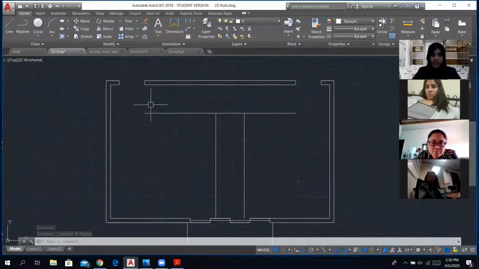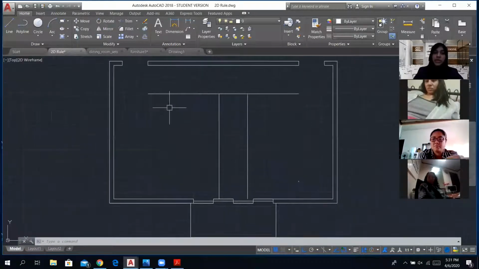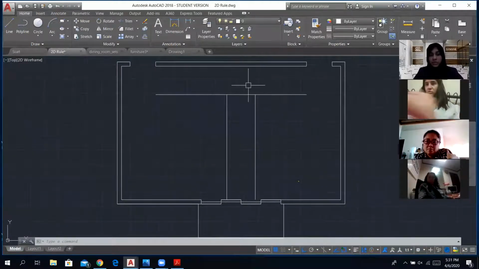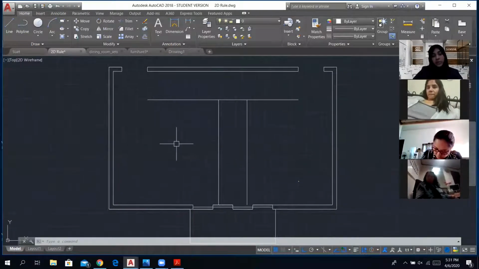When a person is entering, he can leave from here. If he wants to go to the balcony, he can come here, and that path is clear. Now, any placement of the furniture further has to come either in this area or in this area, all right? Nothing should be in the path of movement. Now we're going to see how to place furniture.